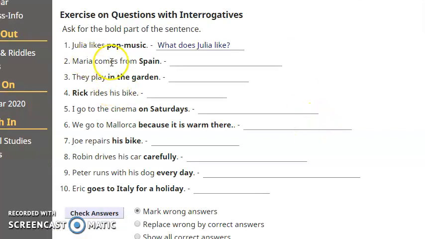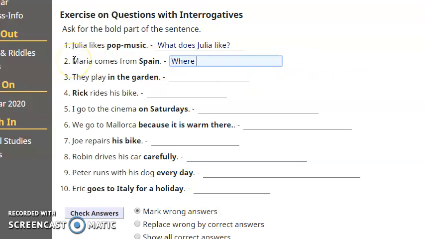Here, Maria comes from Spain. Remember, QUASI. So, what are your ideas? The focus is Spain. Come on, think about it. Spain is a location, so it's where. QU. Now I remember QUASI. Auxiliary for Maria.